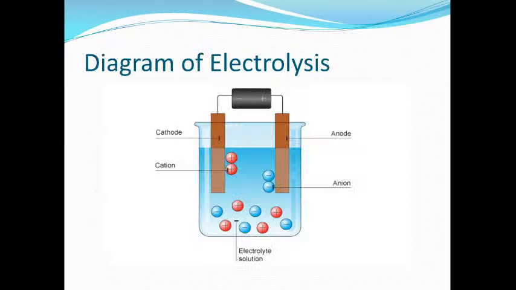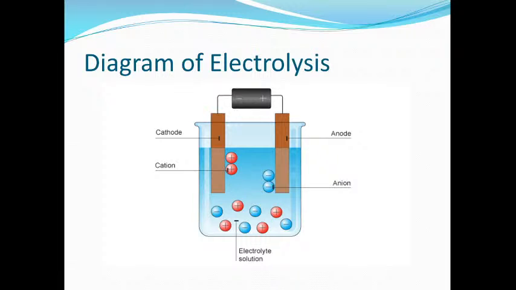Now you can see the positively charged ions are migrating towards the negative electrode and negatively charged ions are migrating towards the anode. After reaching the cathode, which process will take place?